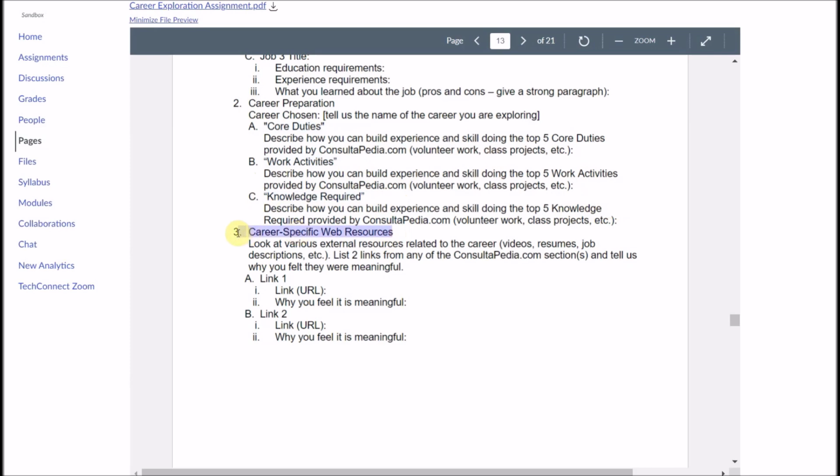Then at the bottom of the page, there were dynamically created career-specific web resources, and they were broken down by category.